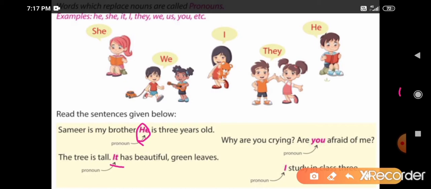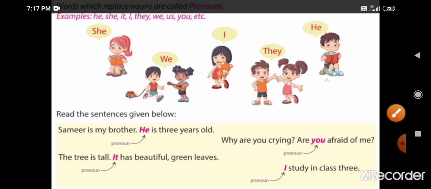Why are you crying? Are you afraid of me? So here which word is a pronoun? You. Very good. I study in class 3. I is a pronoun. Very good. Now we will solve one exercise. We will pick and underline the pronoun.